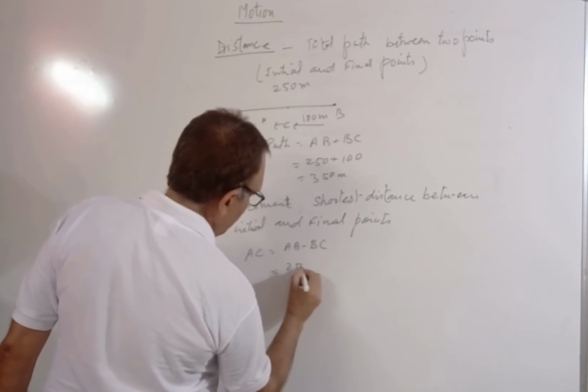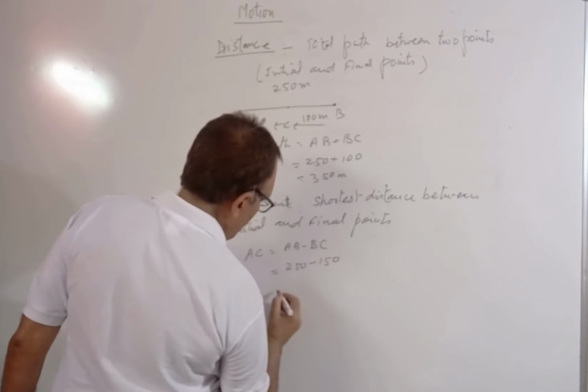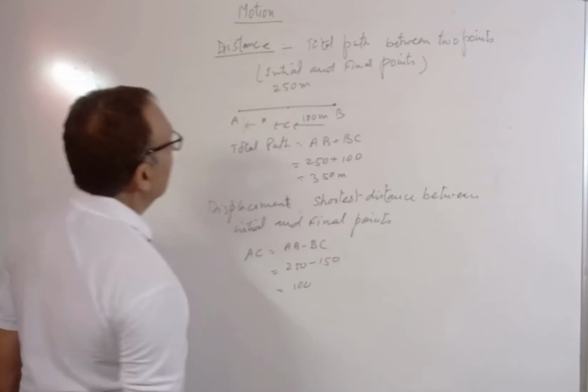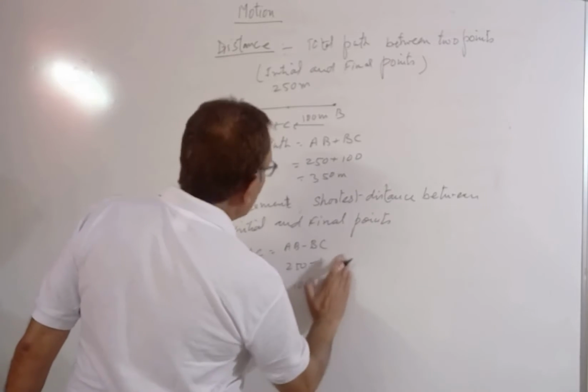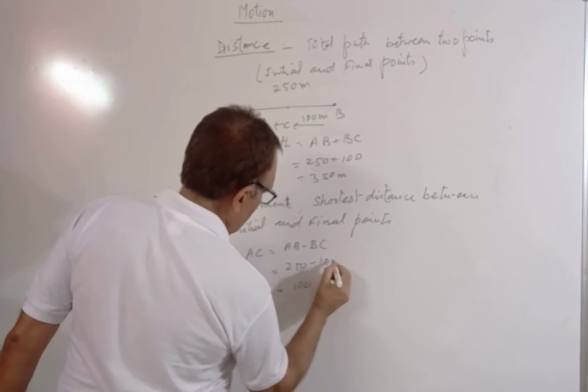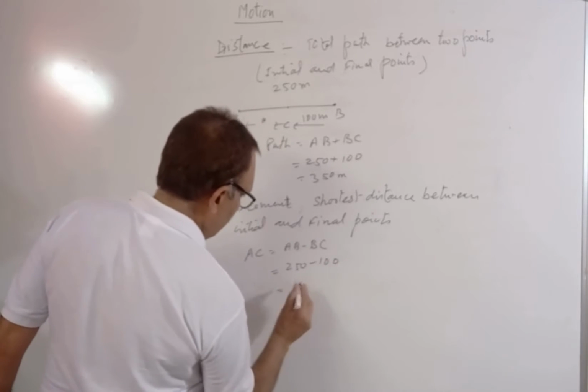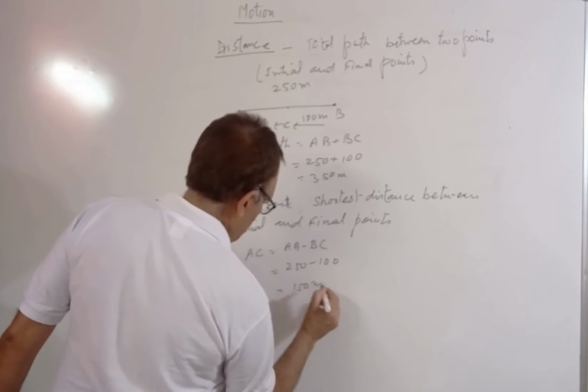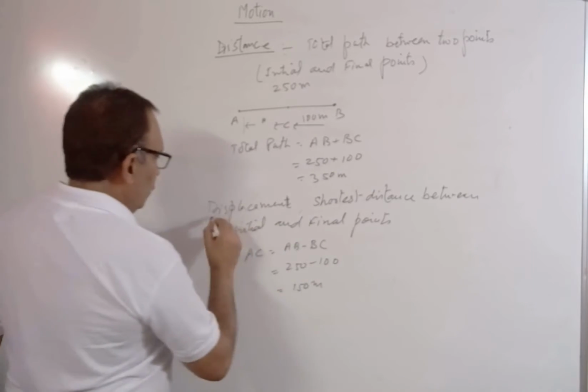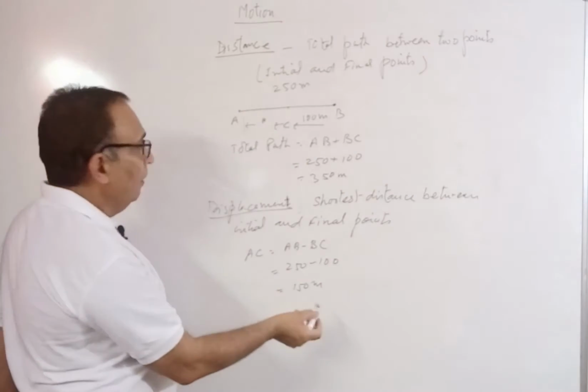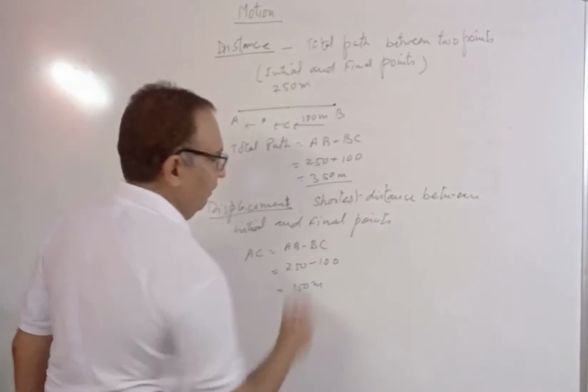That is 250 minus 100, and that comes to be 150 meters. So the displacement here is 150 and the total distance is 350.